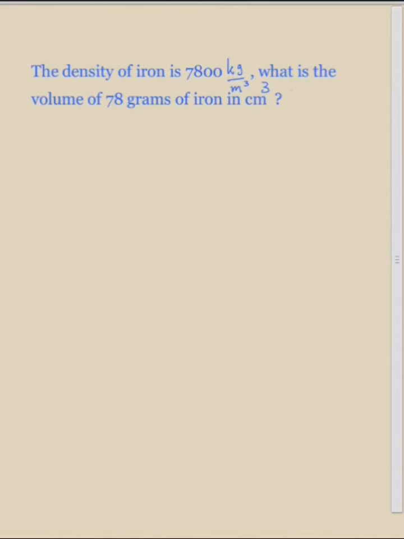Okay, let's go through a question. The density of an iron is 7,800 kilogram per meter cube. What is the volume of 78 grams of iron in centimeter cube? Okay, you can pause the video here and think about the answer, and after finding the answer, replay the video again. Okay, the question tells you that the density of iron is 7,800 kilograms per meter cube.